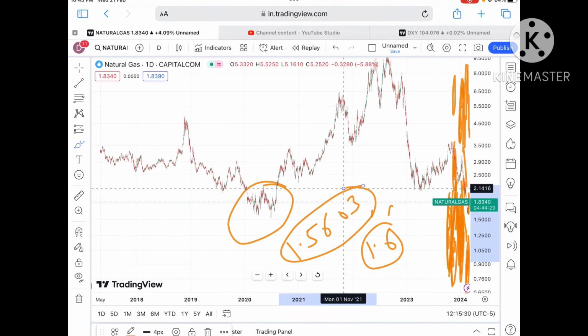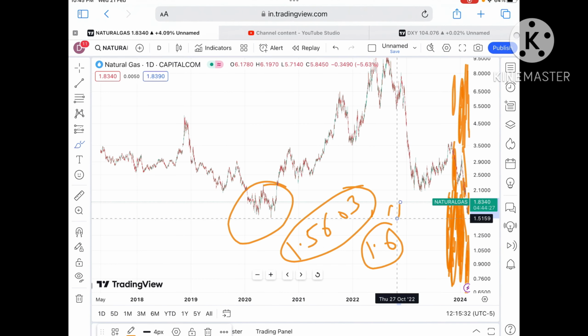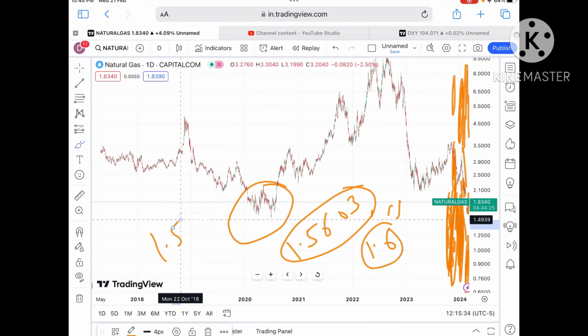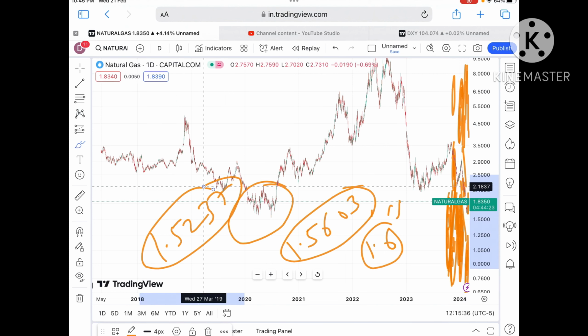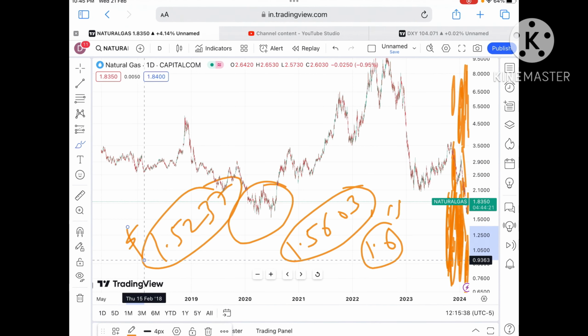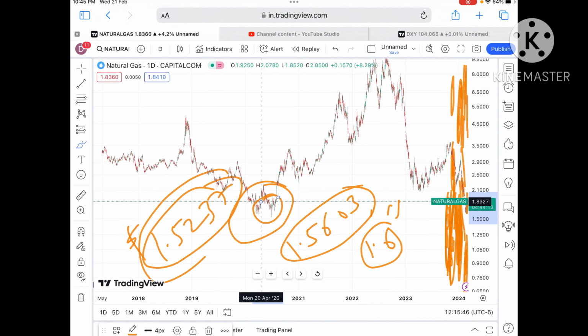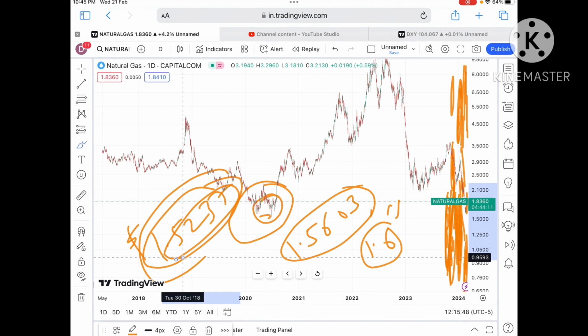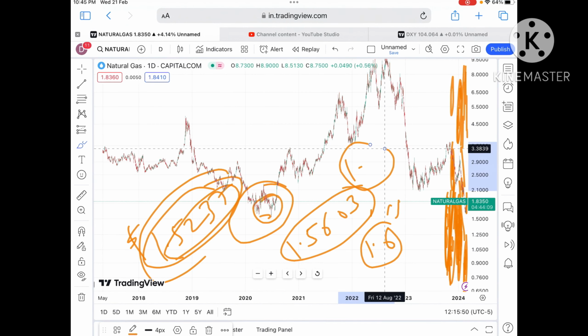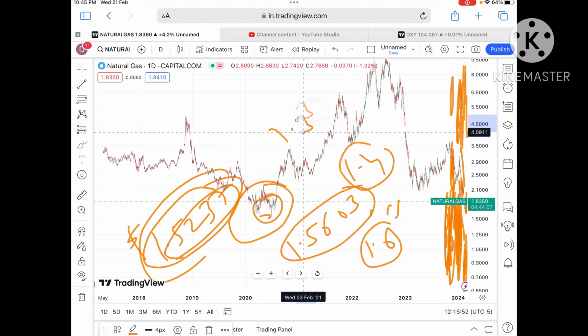$1.6, and from there a probability of moving towards a level of around 1.5603. Okay, and if that level moves further low, then a further downfall we can see towards $1.5237. Okay, and if it started moving below this particular zone, a further downfall we can see below a level of 1.5. Okay, so then you can see this is an all-time low